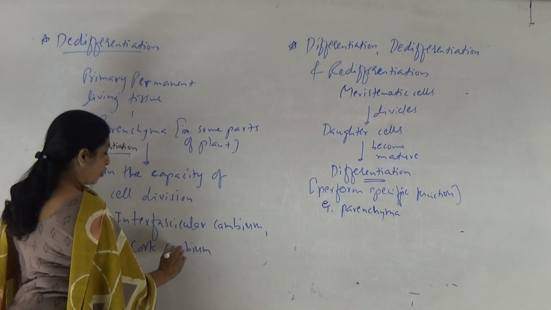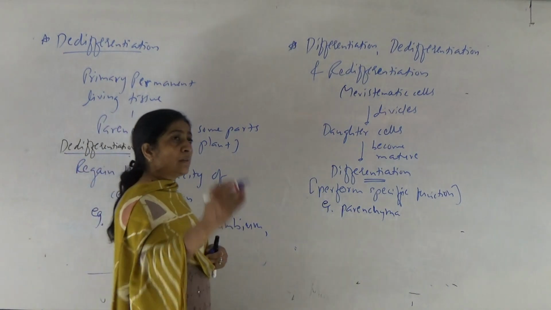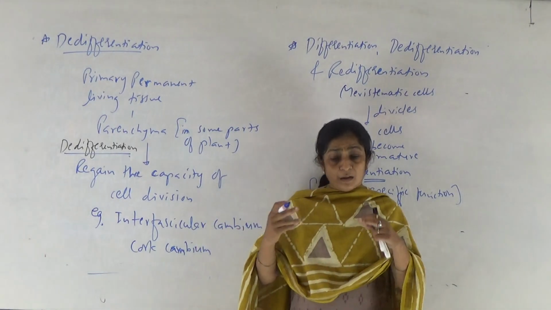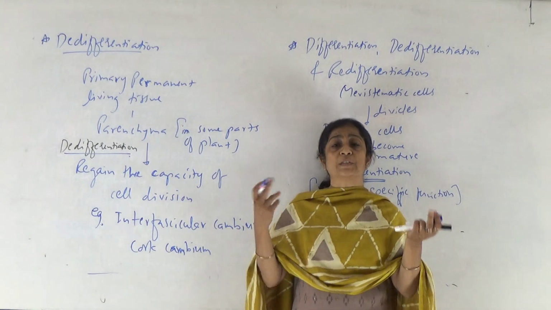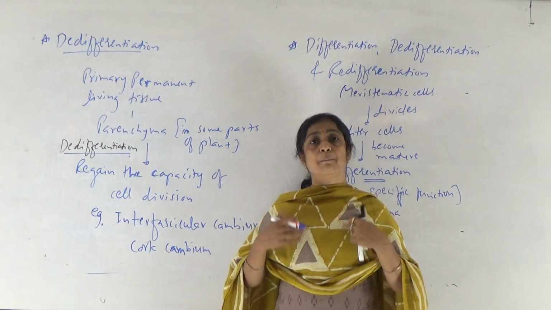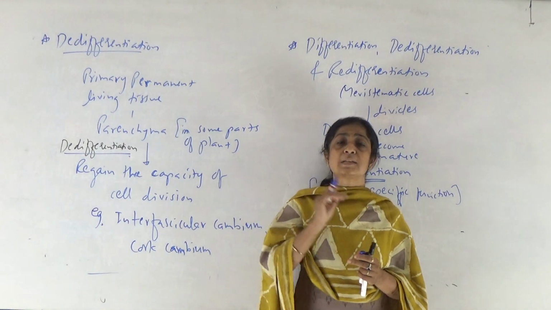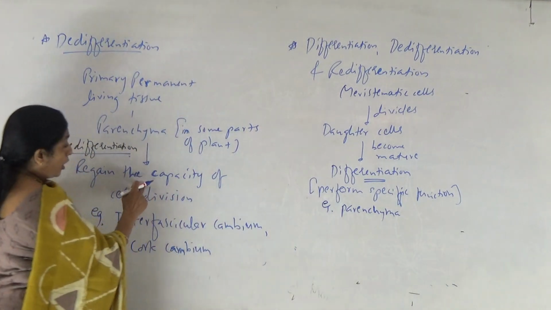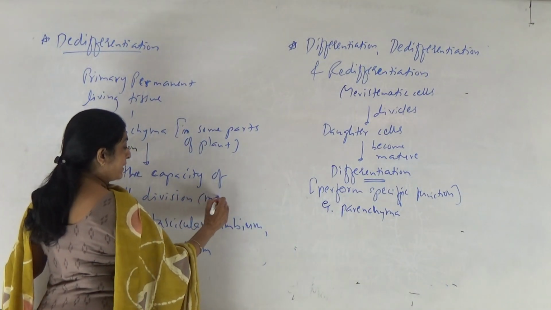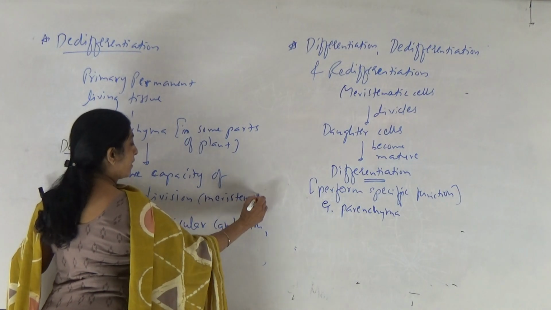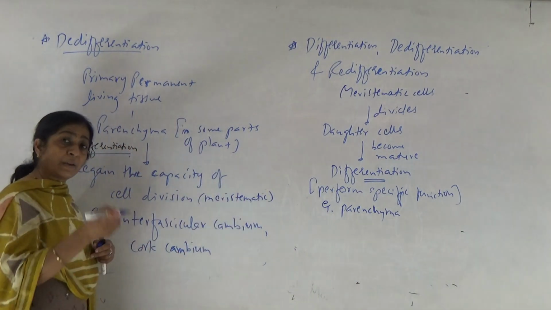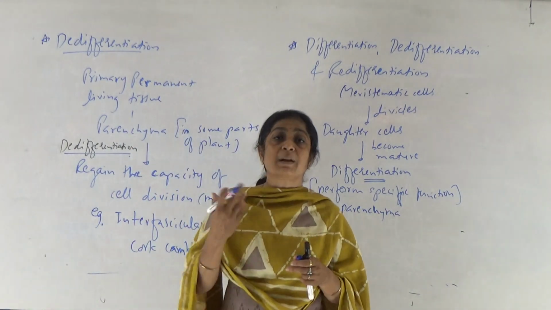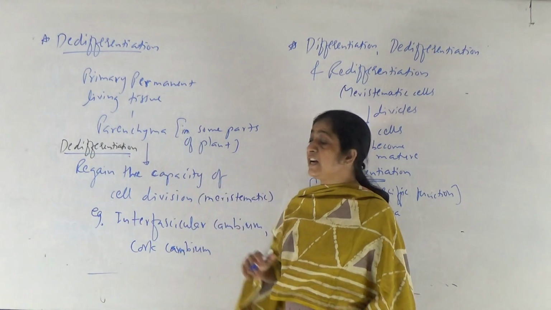Cork cambium is the result of dedifferentiation because the cells of the cortex, which are just below the epidermis, regain the capacity of cell division, once again start division, once again become meristematic. Then the process is known as dedifferentiation. They lost the ability of cell division and became parenchyma. But again the same parenchyma develops the capacity of cell division, once again becomes meristematic. The process is known as dedifferentiation.